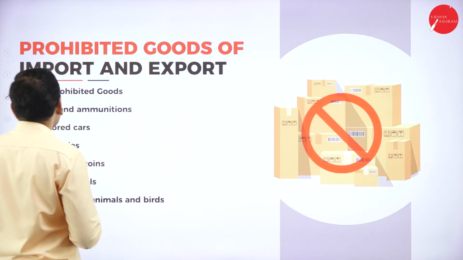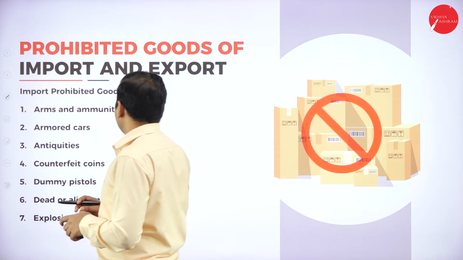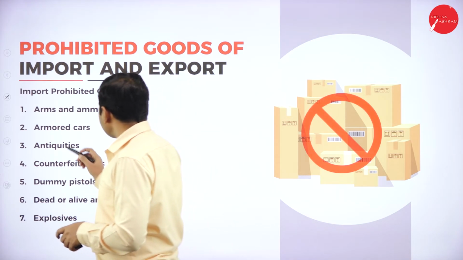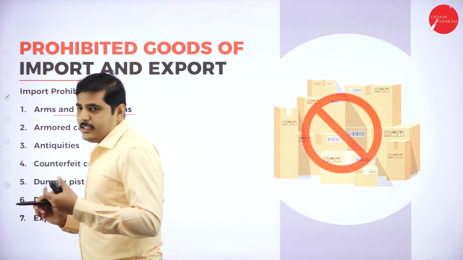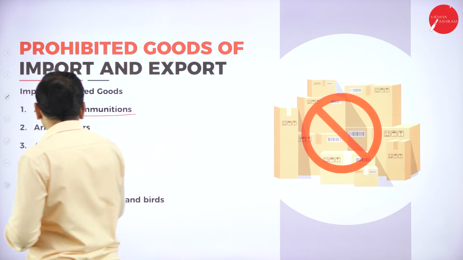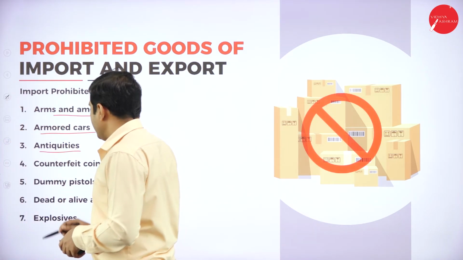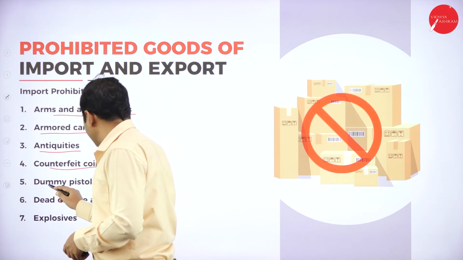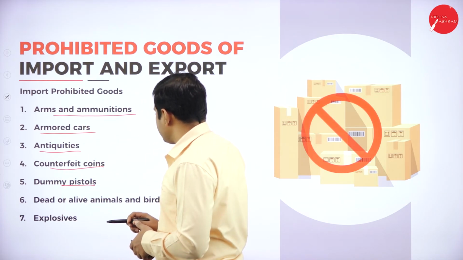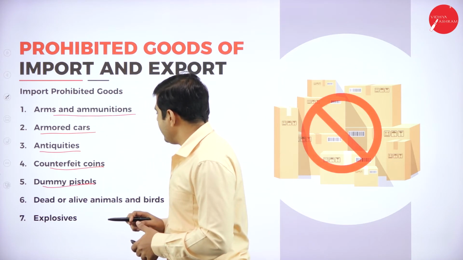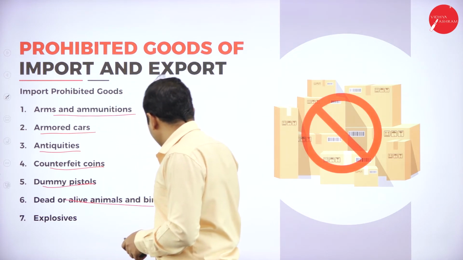Next point. What are the prohibited goods for import and export? First one, arms and ammunition, military items. Next one, armored cars. Next one, antiquities. Next point, counterfeit coins. Next one, dummy pistols. Next one, dead or alive animals and birds.